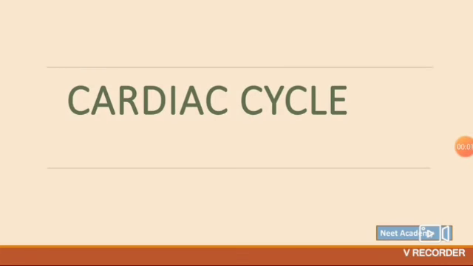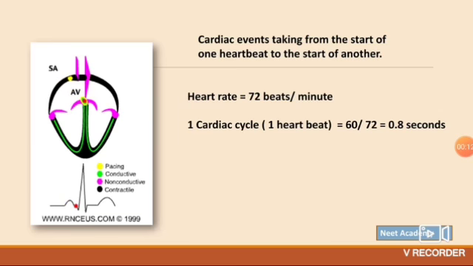Okay, so hello everyone. This is a topic cardiac cycle. I know many of you don't find it easy, it is difficult for you. I'll try to simplify it as much as possible. What is the cardiac cycle? It is the cardiac events that take place from the beginning of one heartbeat to the beginning of another. Meaning, it is just the events taking place in one heartbeat.